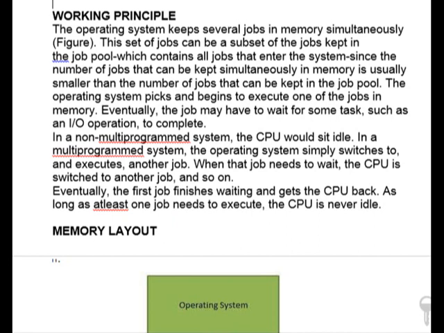In a multi-programmed system, the OS simply switches to and executes another job. When that job needs to wait, the CPU is switched to another job and so on. Eventually, the first job finishes waiting and gets the CPU back. As long as at least one job needs to execute, the CPU is never idle.